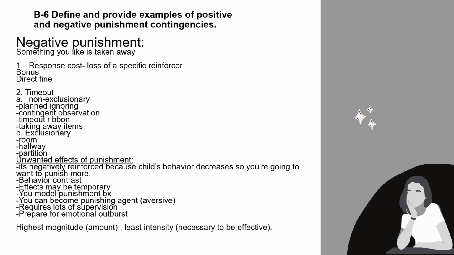There's also behavioral contrast. The effects may be temporary. You have to model the punishment behavior. You can become a punishing agent, so become aversive. It requires a lot of supervision, and you have to prepare for emotional outburst. And always keep in mind that a high magnitude, so a high amount, and the least intensity is necessary to be effective.